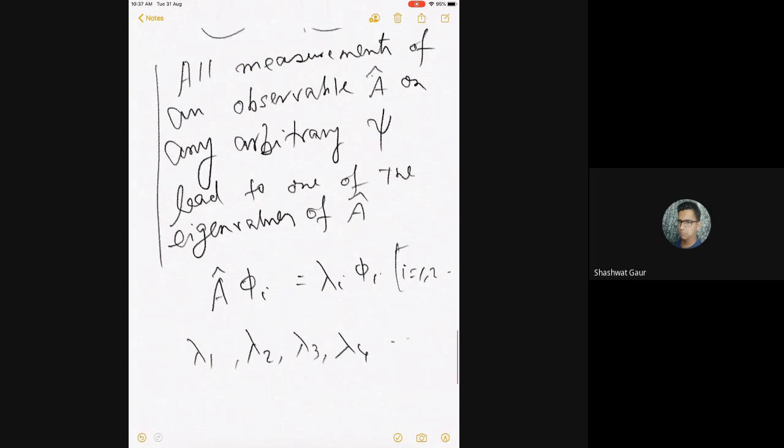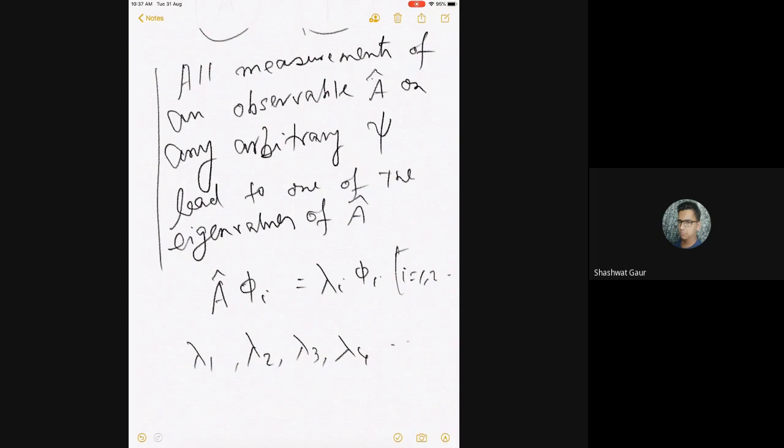What I'm saying is that given a psi, now what is that psi? I don't know. It's an arbitrary psi. Don't forget it. All that I will get is one of those lambdas. This is a very, very difficult statement to understand, because you may immediately tell me, but this psi is not phi. Psi is neither phi 1, nor phi 2, nor phi 3, nor phi 4. But I am saying I will always get either lambda 1, lambda 2, lambda 3, lambda 4.